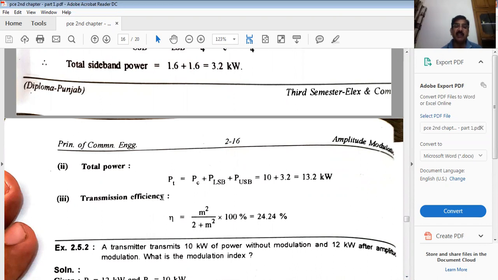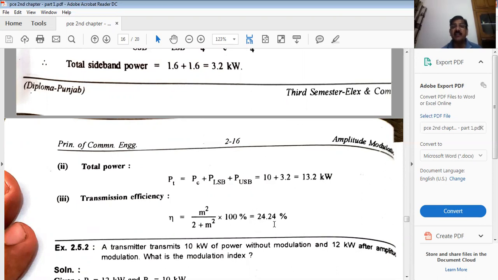Want to calculate in percent, multiplied with 100%. So put down the value of m only. So this will come 24.24%. Fine. So look at this figure, and this is quite less.